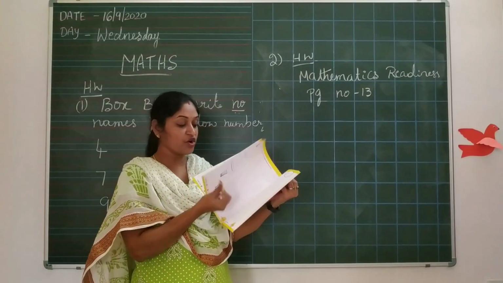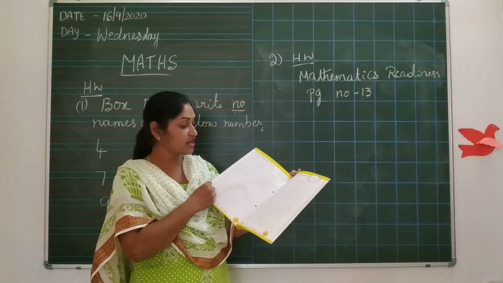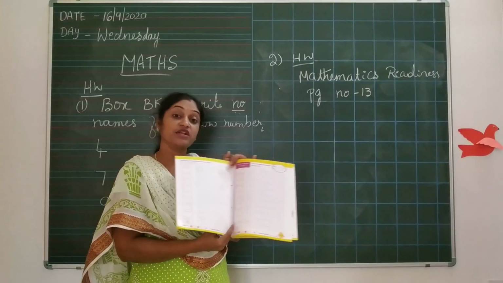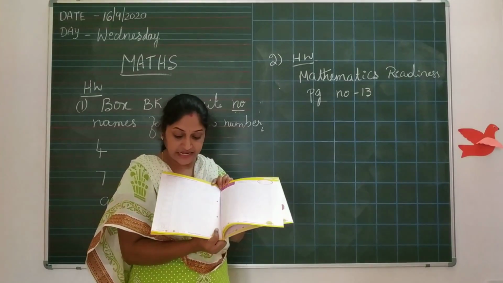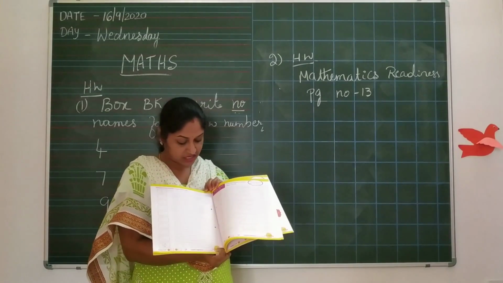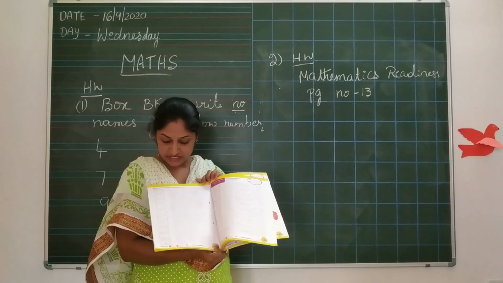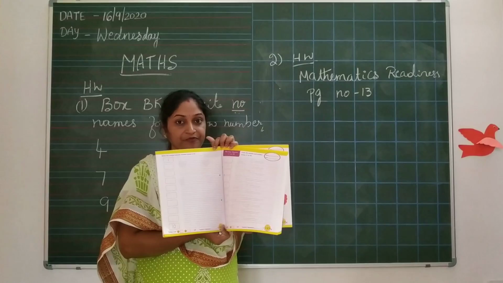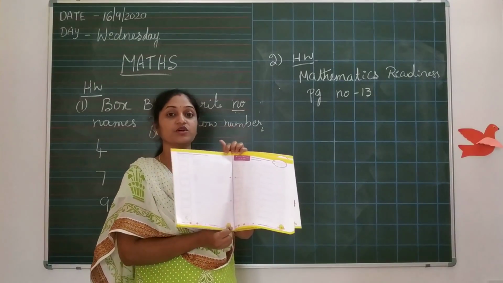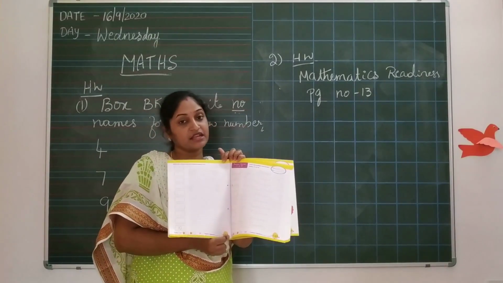Already you have traced on the previous page. That one only you have to do here also. You have to write the number names. Okay? First you have to write the date somewhere here. Here the place for the date is not given. It's okay. You write the date on the left corner. Okay? Then what you have to do? You have to write the numbers and number names.